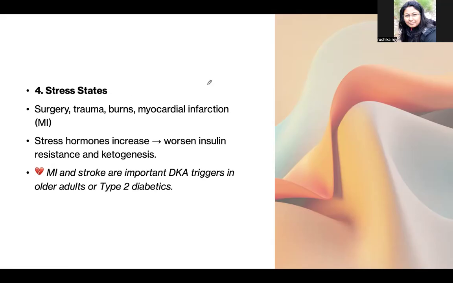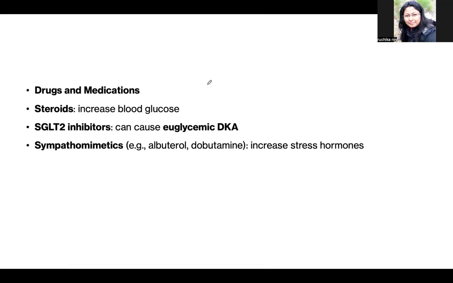Next, the stress states. Whenever there is stress, it can be shock, injury, or burn. These stress hormones worsen the insulin resistance. So these are some of the stress states.